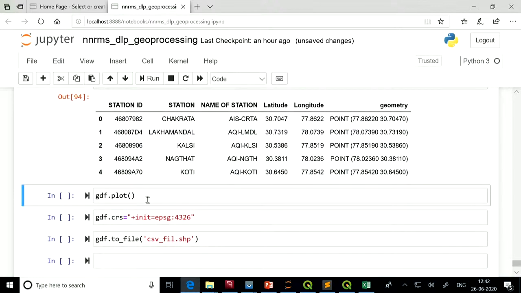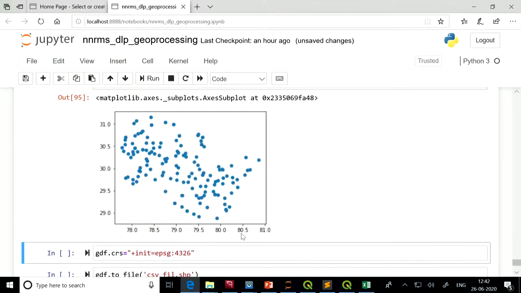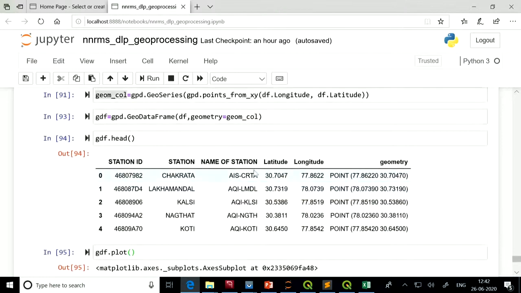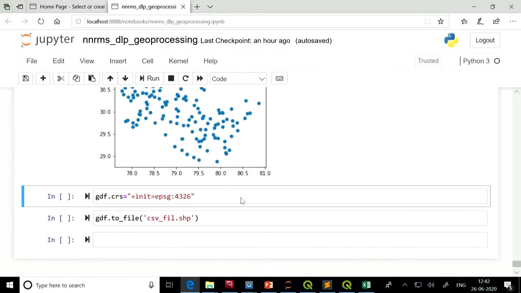So let us see how it looks visually. If we see it here, you can see that these are the different stations, and this is the attribute information attached to this frame. So now we have converted a CSV file to a geodata frame. Now we will write it to a shape file. So how do we write to a shape file?